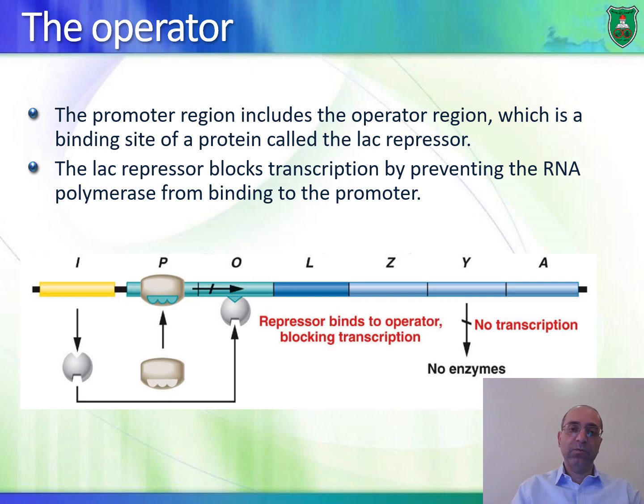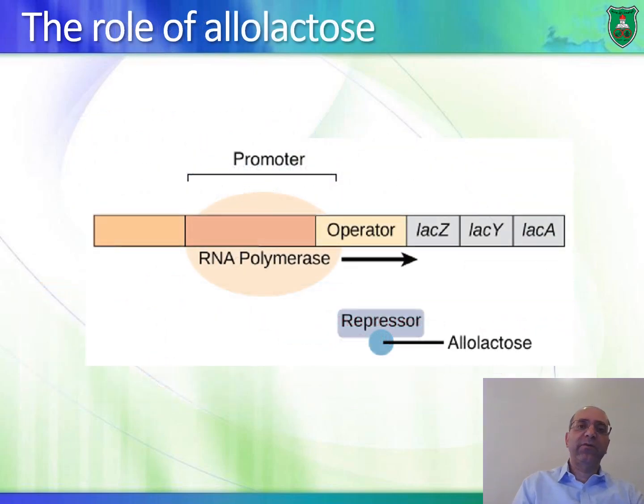So how does transcription take place? Well, it takes place by preventing the repressor from binding to the operator. Once this happens, the RNA polymerase can bind to the promoter and you can have transcription. And how is the repressor prevented from binding to the operator? By binding to allolactose. If there is lactose, it gets converted to allolactose.